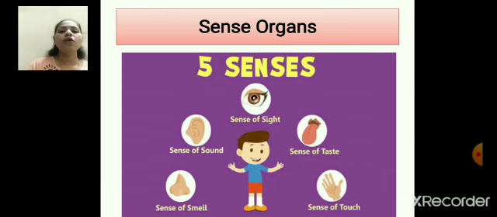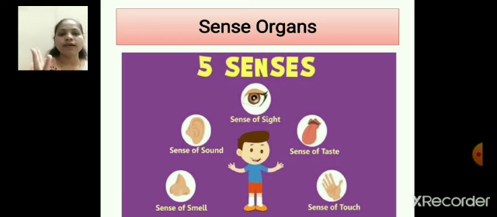So children, in today's session we have studied external organs. External organs means the body parts which are outside the body and visible to our eyes. Secondly we have seen internal body parts, which are inside our body and not visible to our eyes.